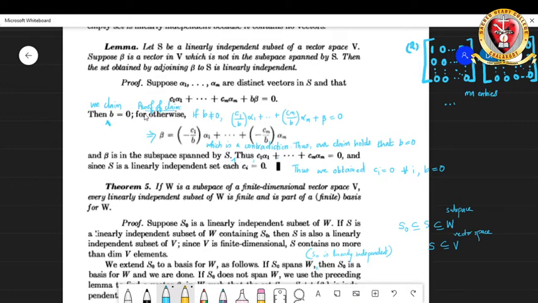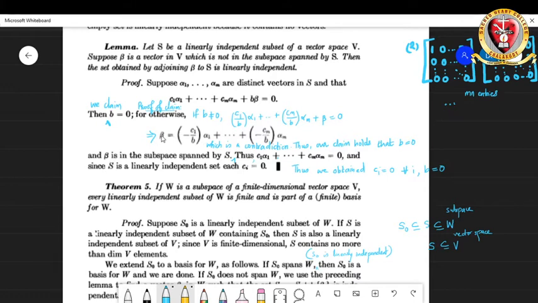How to prove? Proof of claim. Otherwise, B not equal to 0 will imply we can divide the whole of this by B. So you get C1 by B alpha 1 plus etc. plus Cm by B into alpha m plus beta is equal to 0. That will imply beta is equal to minus C1 by B into alpha 1 plus etc. plus minus Cm by B into alpha m.